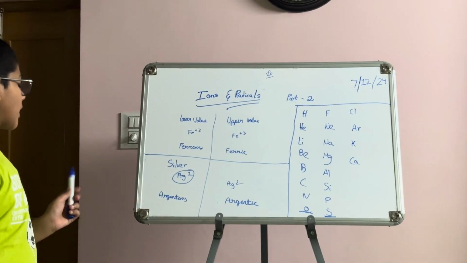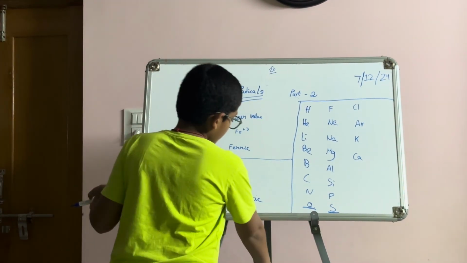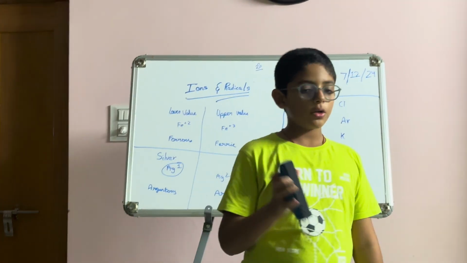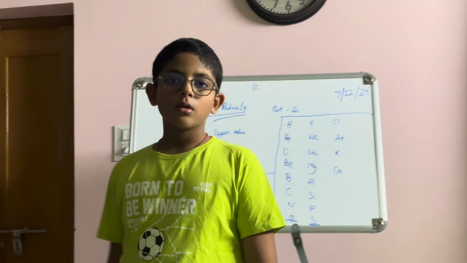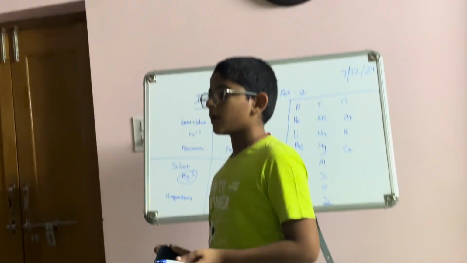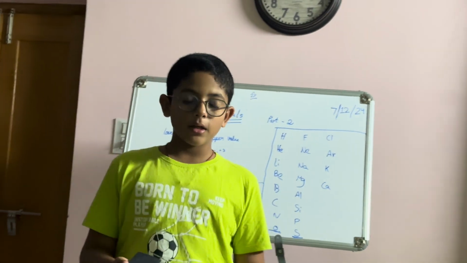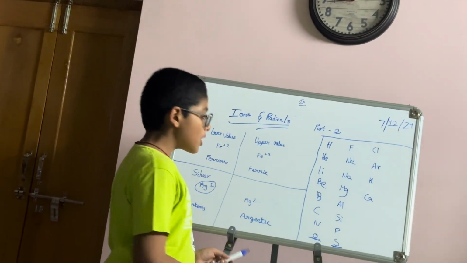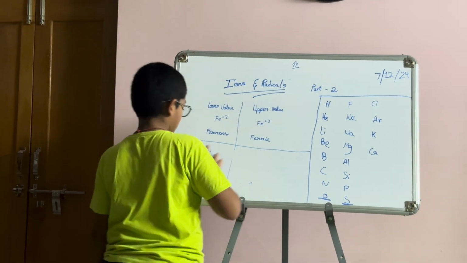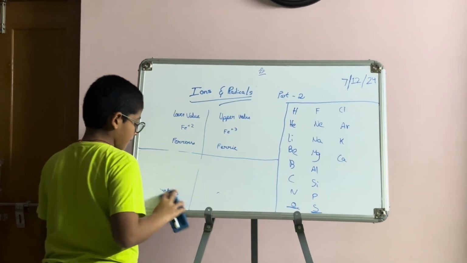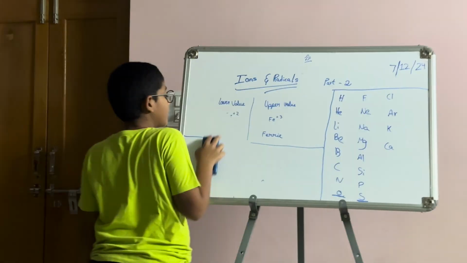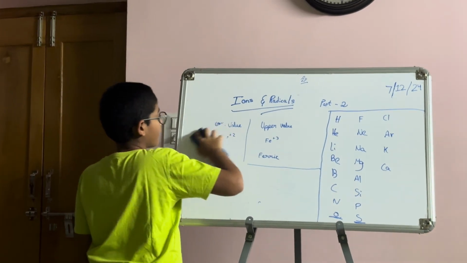So it's ferrous, ferric, argentous, argentic, and the king of variable valencies is manganese. It has Mn2, 3, 4, 5, 6, 7. We call Mn2 manganous, and the remaining we call manganese 3, manganese 4, manganese 5, so that we don't need to learn many suffixes for manganese.